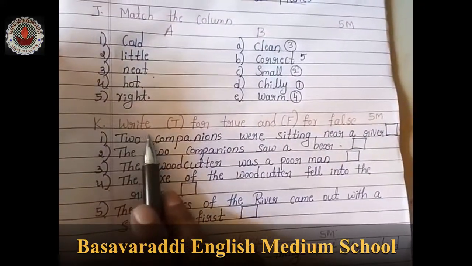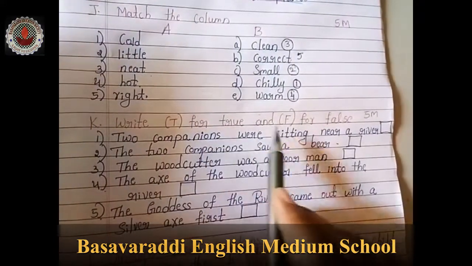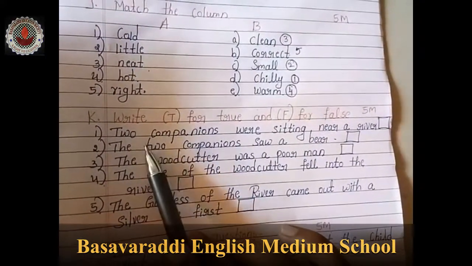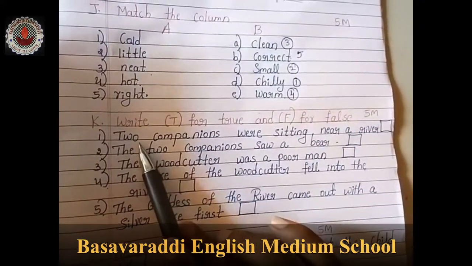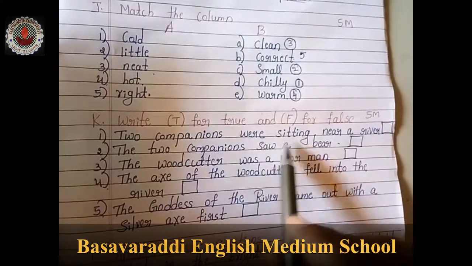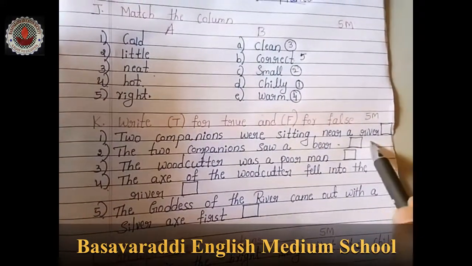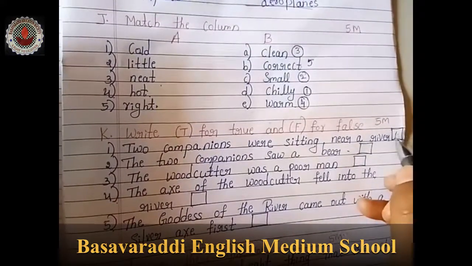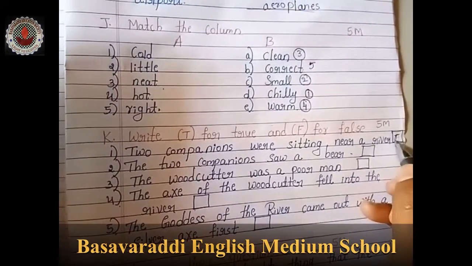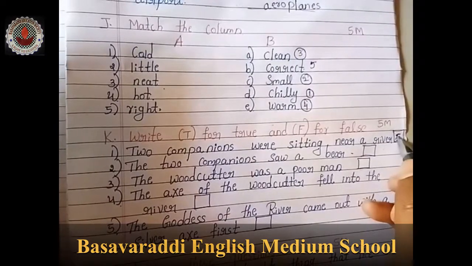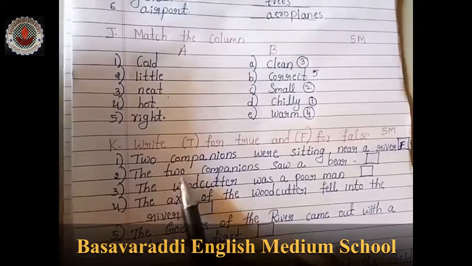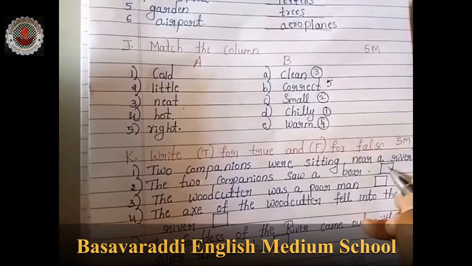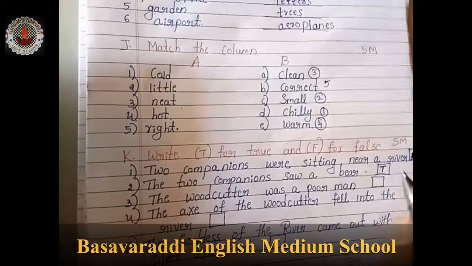Next, write T for true and F for false, children. So according to the statements, we have to write down true or false. Two companions were sitting near a river. Are they sitting in a river? No, that is false. They were walking through the forest. The two companions saw a bear, right? They saw a bear, so that is true.